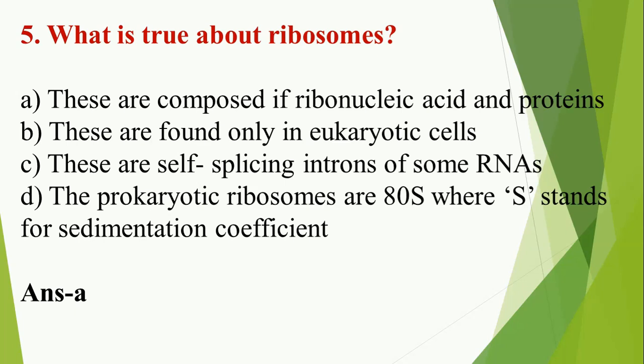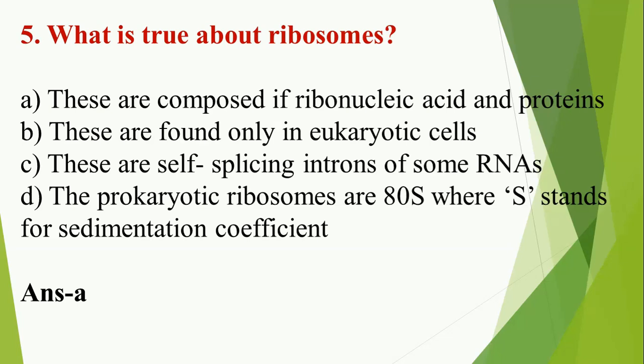Ribosomes are composed of ribonucleic acids and proteins. Let's see why B, C and D are wrong. We just discussed in yesterday's portion that ribosomes are present in both prokaryotes and eukaryotes. So B is wrong. They are not self-splicing introns of some RNAs, which is wrong.